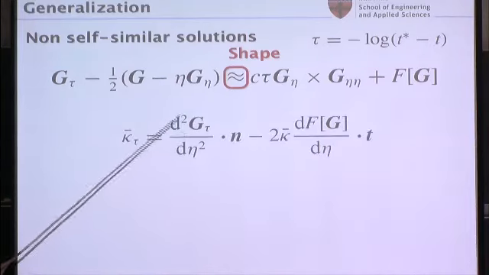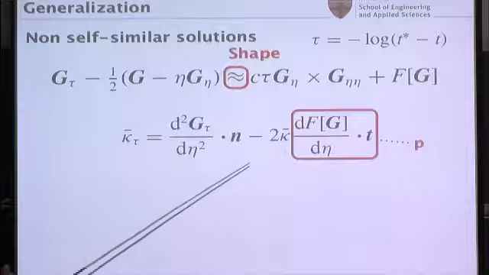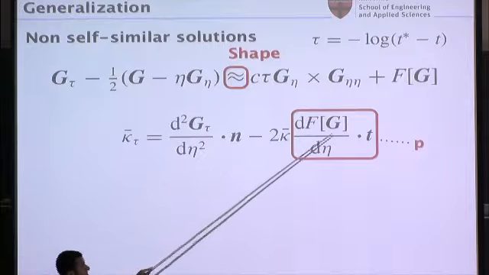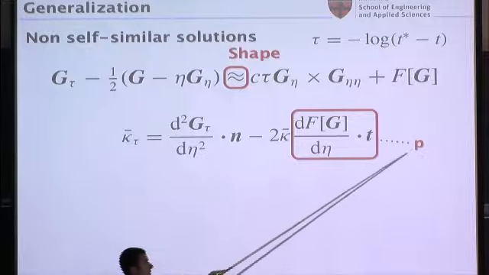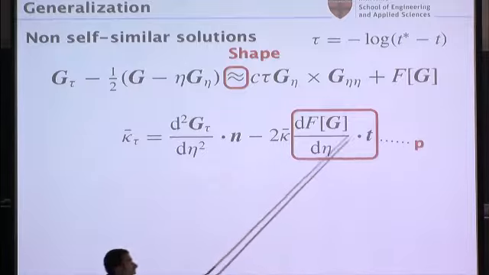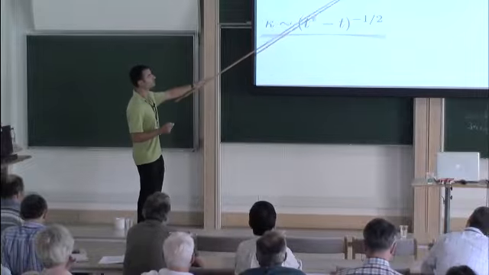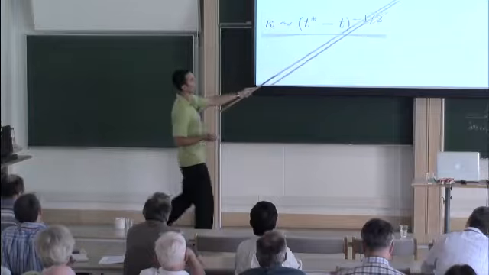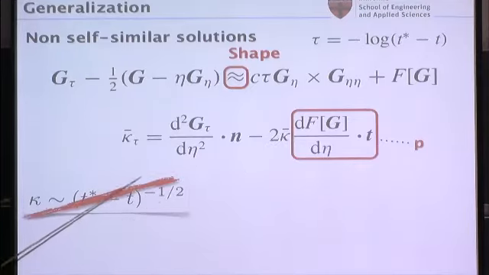If you do this, then you can do some complicated math, and then you can get an equation for the dynamic behavior of that G double prime that I talked about, the curvature of your filaments. And here again, the details are important, but if you observe this equation enough, you see that this term is just a gradient of velocity field along the tangential direction, which in similarity space corresponds to the scaling exponent of the core, which is basically that P value that I was talking about. And we can't do this rigorously, but if it turns out that this equation is dominated by this term, you can convince yourself that if P doesn't vanish, then you can satisfy the scaling exponent as set by dimensional analysis.